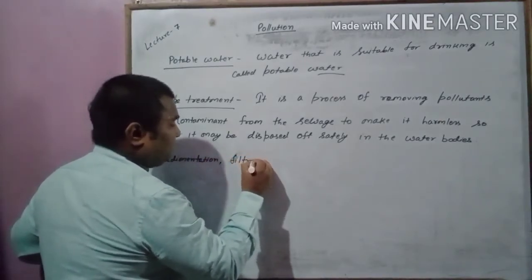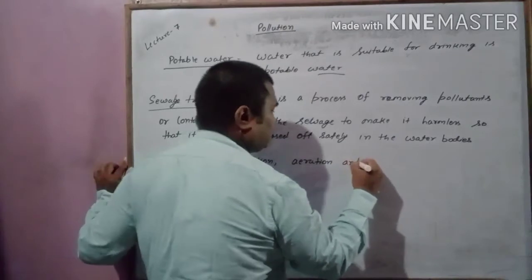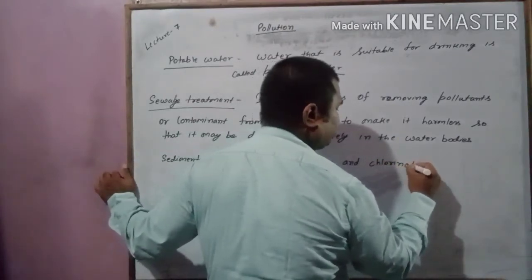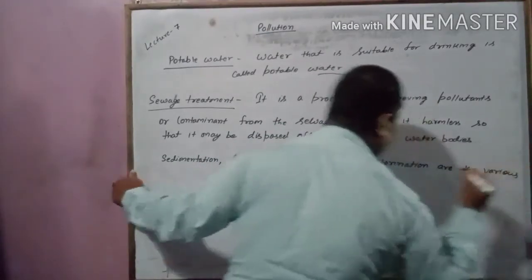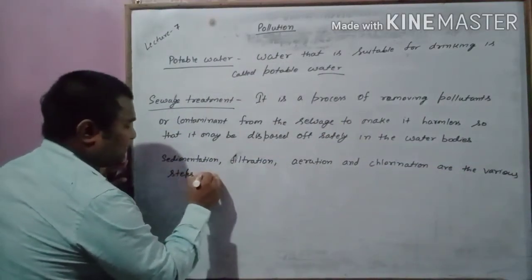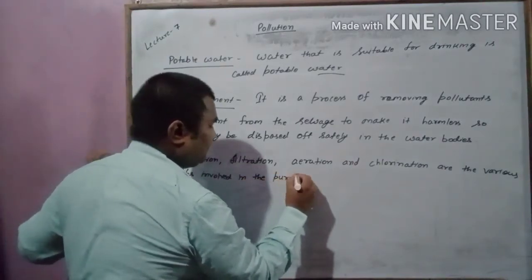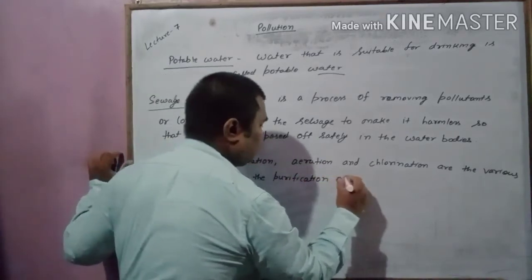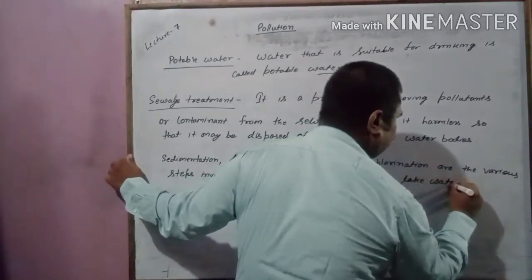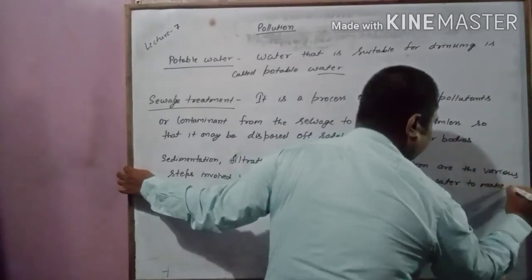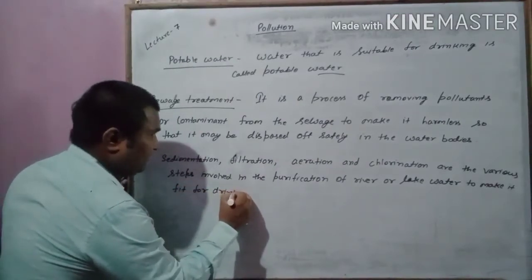Sedimentation, filtration, aeration, and chlorination are the various steps involved in the purification of river or lake water to make it fit for drinking.